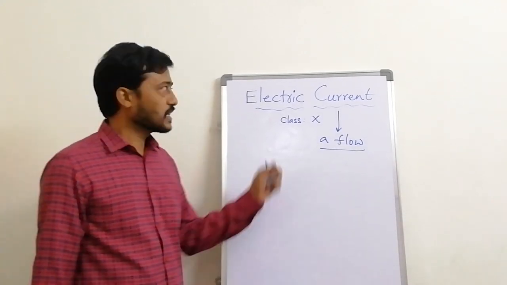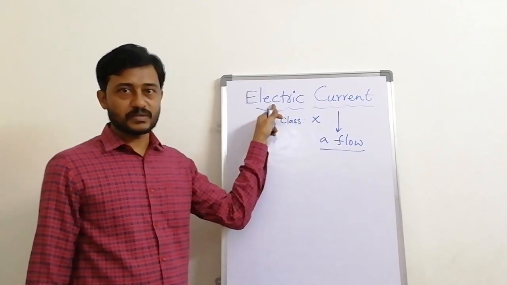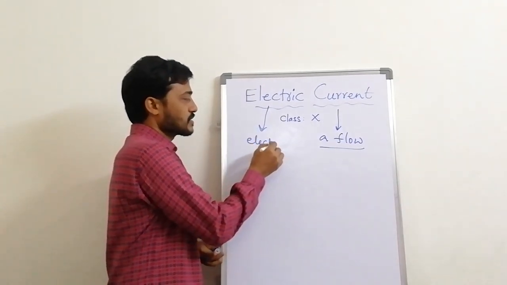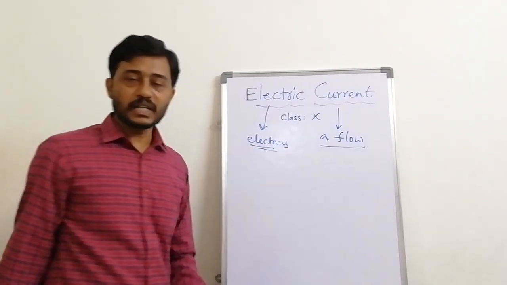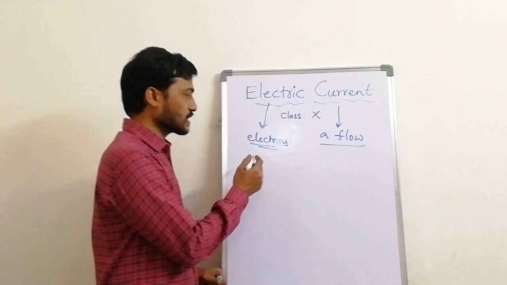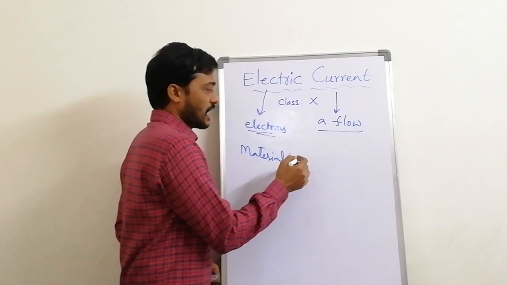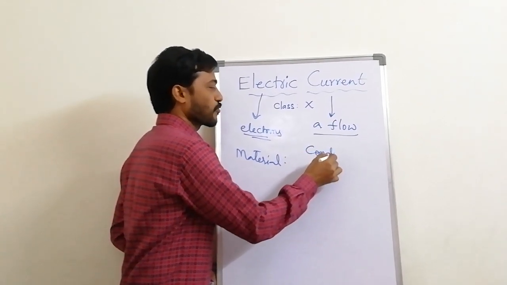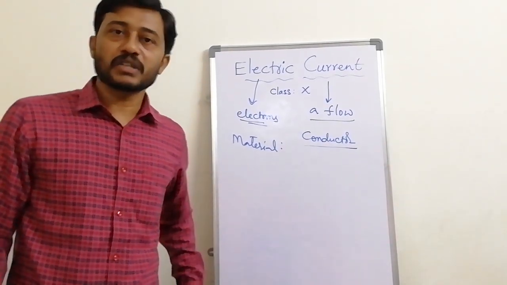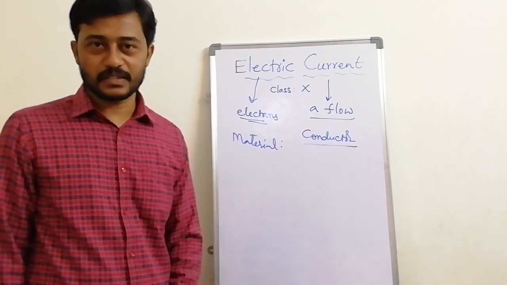Now in the same manner, in our lesson name, there is a flow of something. What is that flow? That flow is electrons. So where do we get electrons? Generally in open air electrons will move. So commonly we take some kind of material, and we call that material a conductor. A conductor is nothing but something which allows the electrons to pass through it.